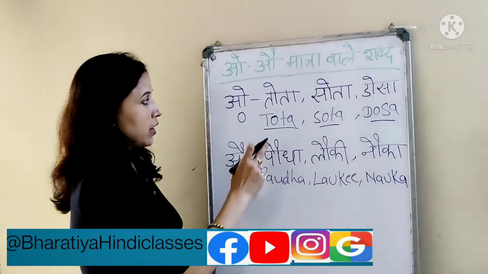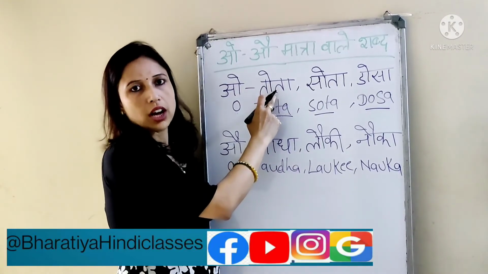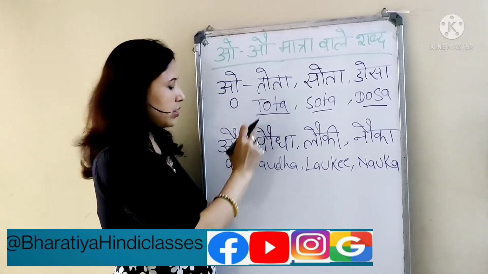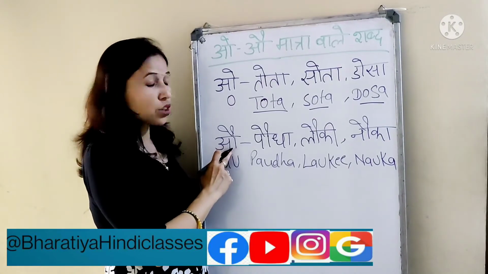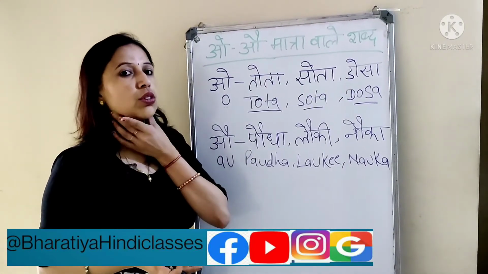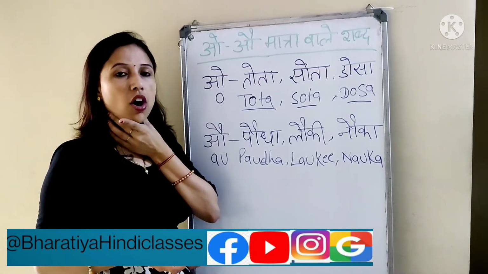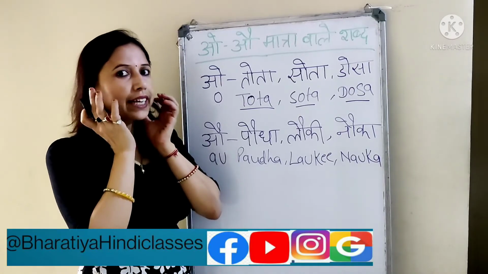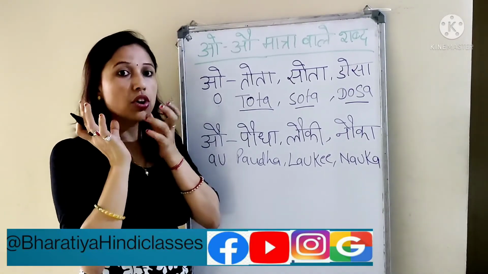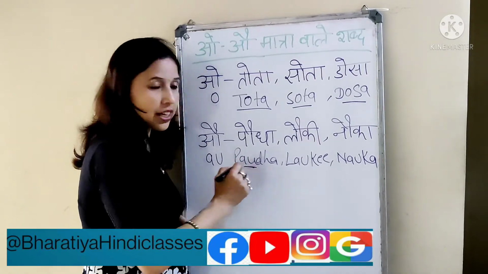So see, now let's start with the pronunciation. This is a Tota, O. O we have to pronounce it. But where we are coming to the O, here you have to open this part, this neck also. You have to pronounce it from here. Nauka. You will get the sound and vibration here also. Nauka. The AU. Here you have to use this AU.